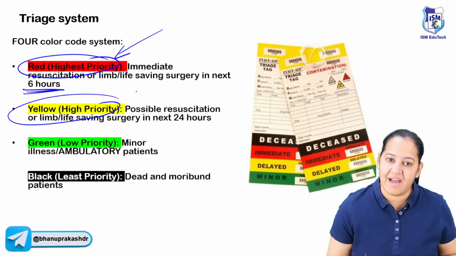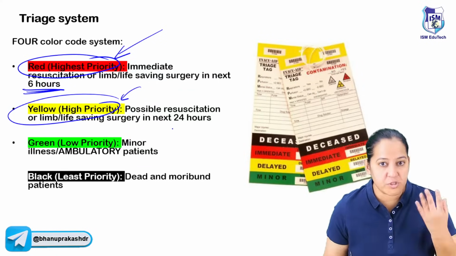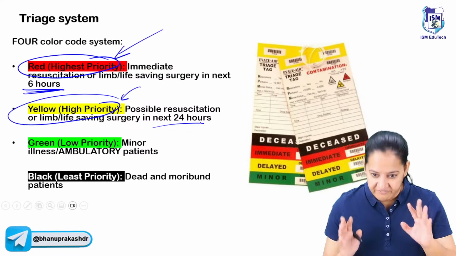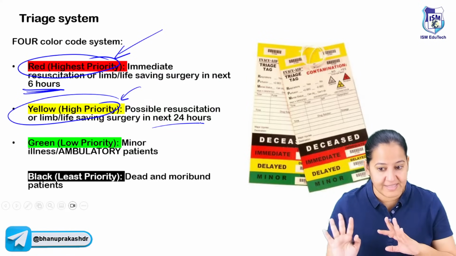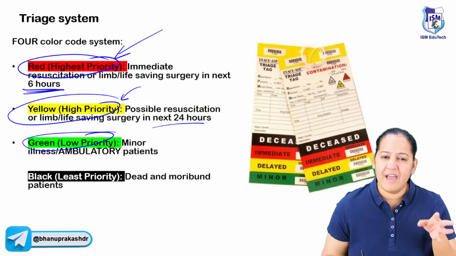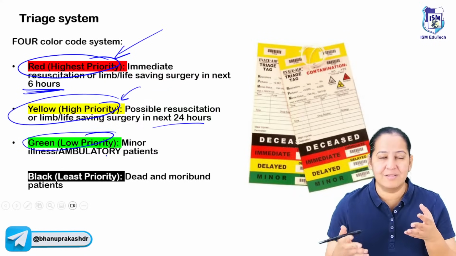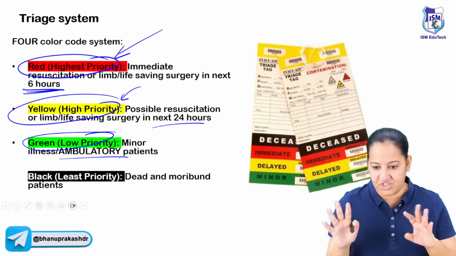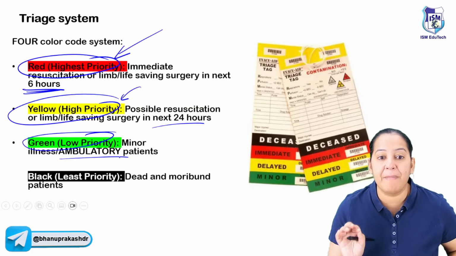The yellow is the second highest priority. We can postpone the surgeries up to the next 24 hours, but they require attention. Even if we attend to them within 24 hours, it's okay; we can save them. So that is the second priority. The third is the green one, low priority. They have many minor injuries; they just require dressing and so on. It is the ambulatory patient. We just discharge them, and it's the minor priority.